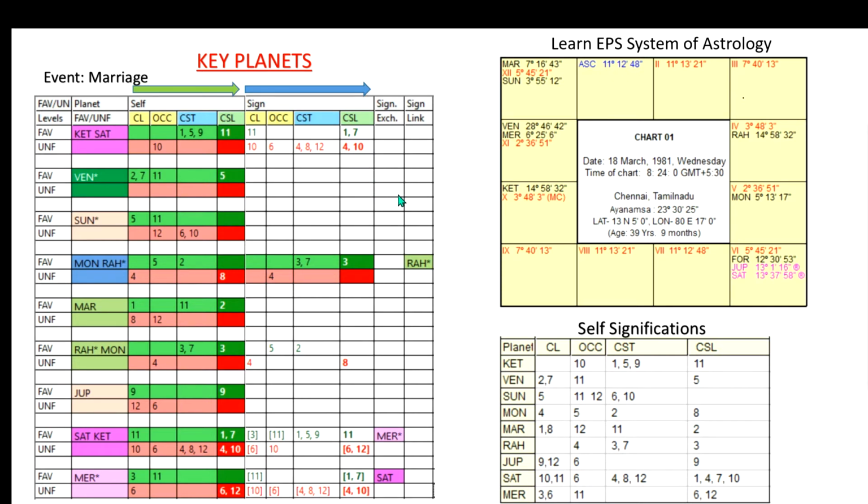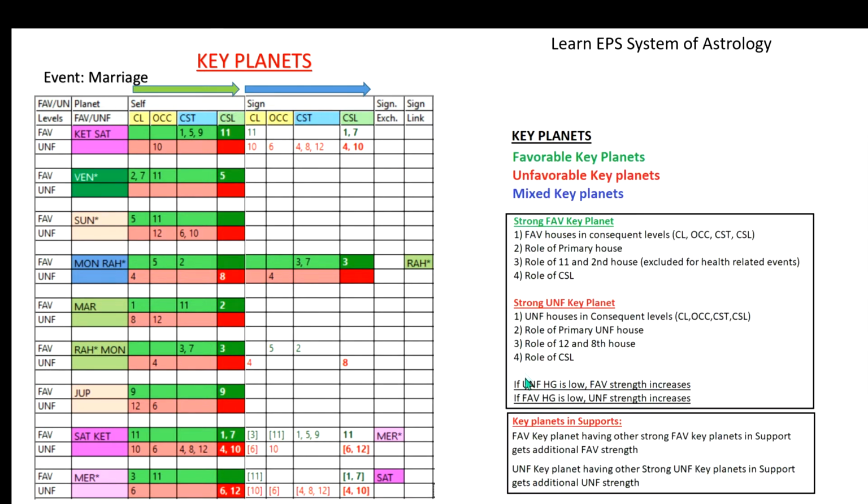So based on certain conditions and rules, we can analyze each planet's favorable strength and unfavorable strength. These are the important points to be considered to know whether a planet's favorable strength is more, or a planet's unfavorable strength is more.